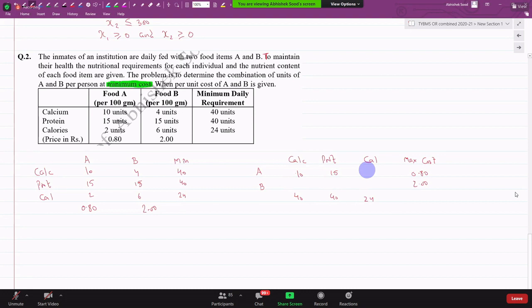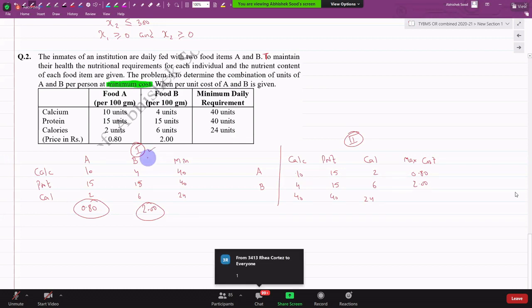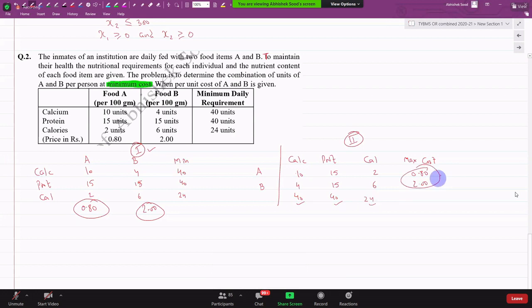But tell me, why are both correct? Depending on the situation that the management wants. If the management wants the answer in cost, will they use this or will they use this? If the management wants that how much cost should be incurred, they will use this in real business life situation. But where management wants the answer in calories that the patients can intake with a given cost constraint, कितना मैं कैलोरी दे सकता हूं उनको with the given cost constraint, तो what will they use? They will use 2. Are we clear?